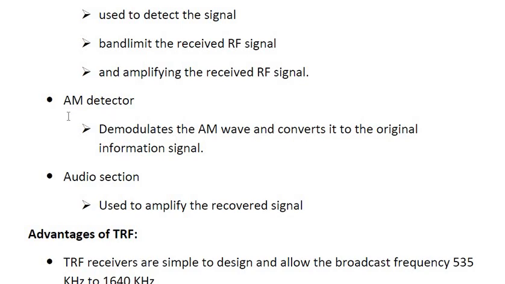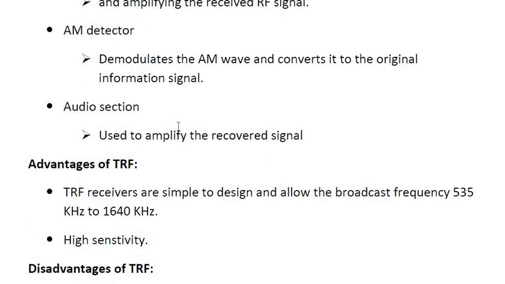This is the detector stage where you will be demodulating your AM signal, meaning separating the carrier frequency, and you will be getting the original information signal or message signal. Then it is given to your audio selection stage, which is used to amplify your recovered signal. Okay, fine. Now see some advantages, then we'll go for the disadvantages.